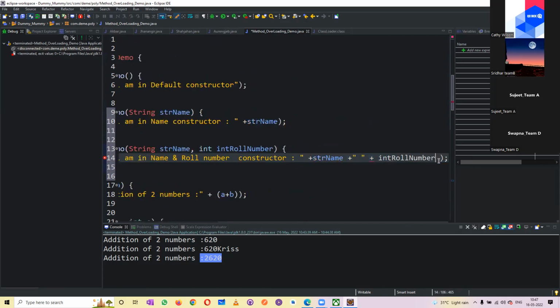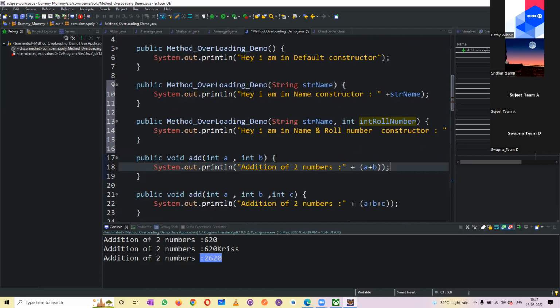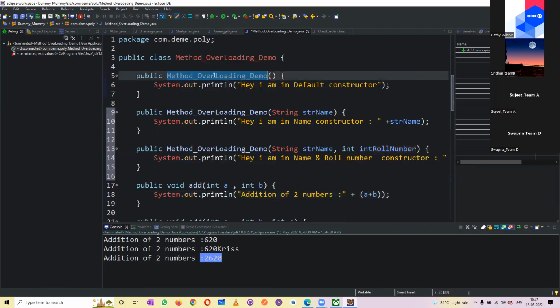What I'm trying to do is, I explained the same at the method level, and now I'm trying to explain it at the constructor level. This is the default constructor. A constructor has the same name as the class name, and we have discussed a lot about constructors. Please refer to the previous sessions for more information on method overloading if you require. Now we created a basic constructor, so it will go to this constructor and execute. If I have one parameter, it will go to this constructor. If I have two parameters, it will go to this constructor.